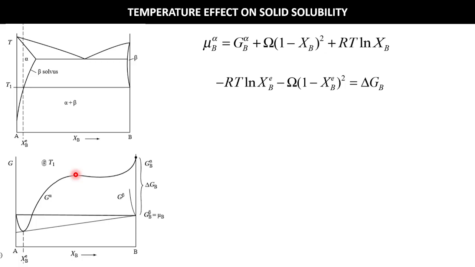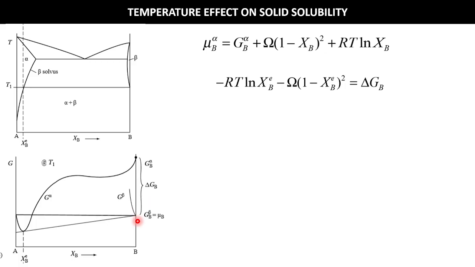Now, if you have understood, we have drawn the common tangent to represent the equilibrium, and on this common tangent, the chemical potential mu B of B in beta phase is the same as the Gibbs free energy, right?